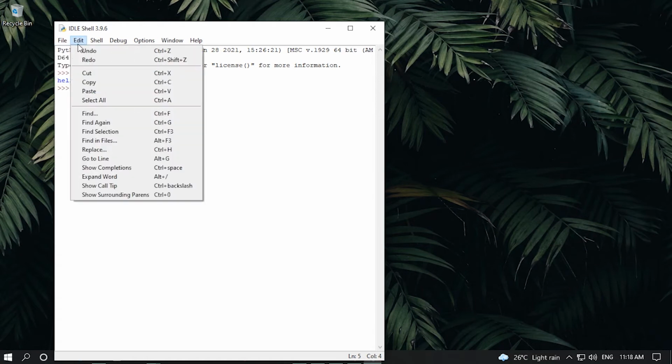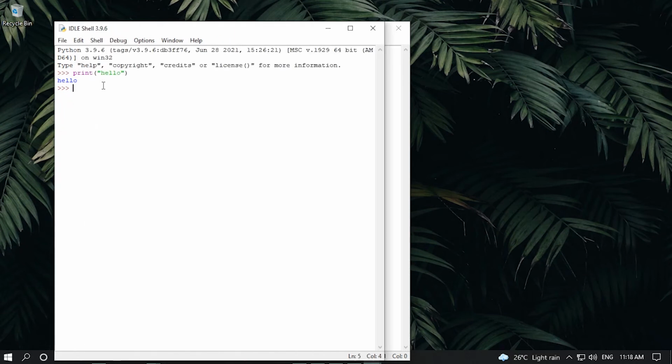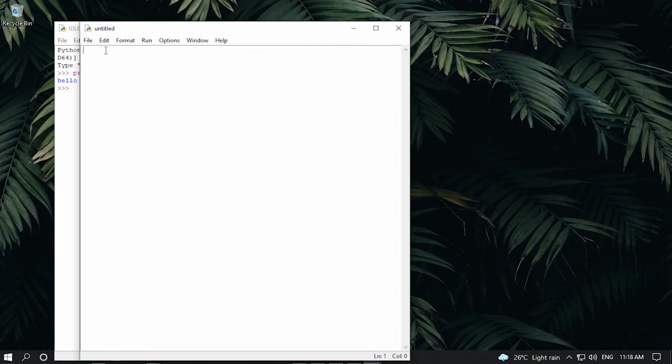For this we will go to File and open a new file. Yeah, so here it is, Python is opened in interactive mode. In this mode we can write a block of code and construct a Python program, and the Python program will run in a shell. But in the command line interaction, a simple command could be passed and Python gives the output. We could get the output by simply pressing enter, but in this interactive mode this doesn't happen.